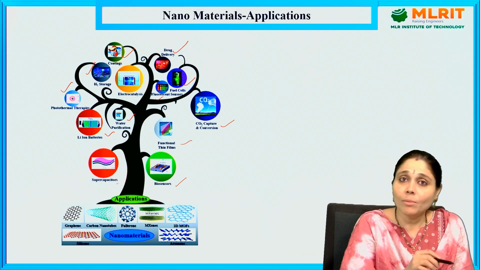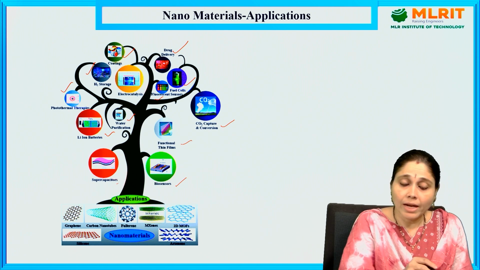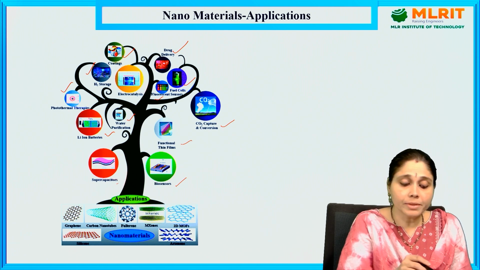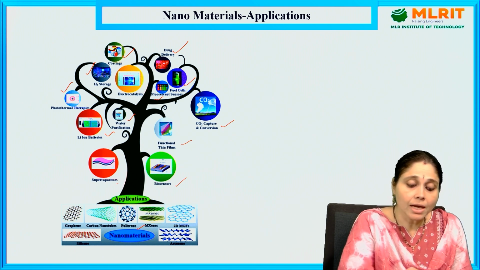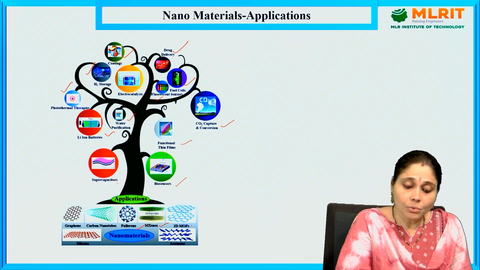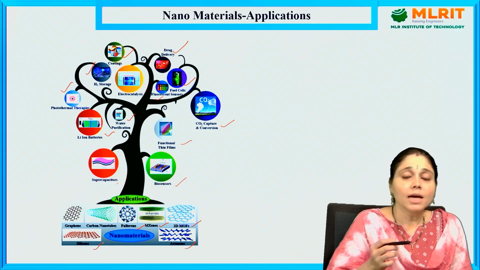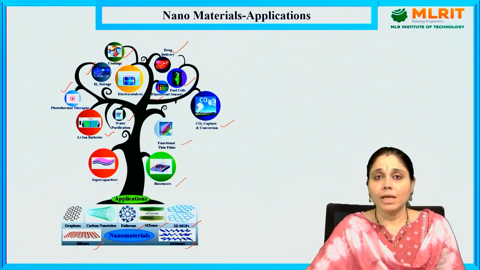And what are the nanomaterials? Graphene is one of the nanomaterials, along with carbon nanotubes, fullerenes, MXenes, 2D MOFs, arsenene, silicene. These are the different nanomaterials that can be prepared.